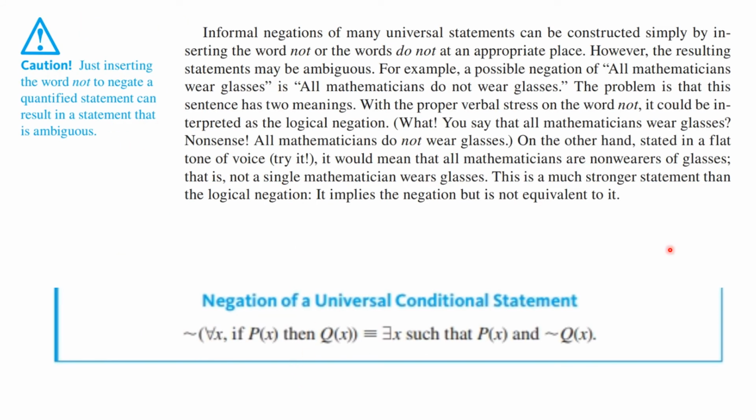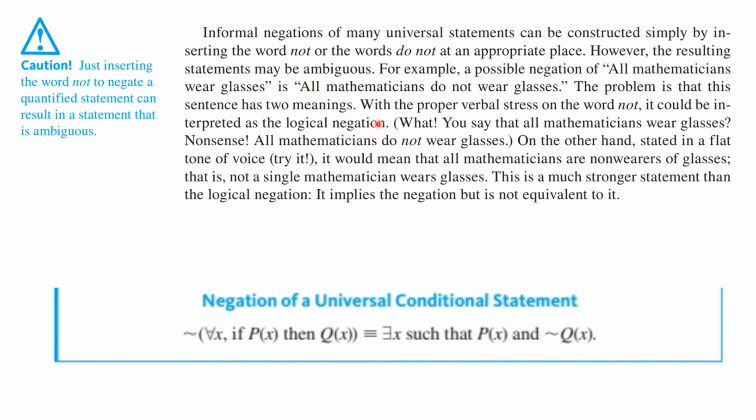Informal negations of many universal statements can be constructed simply by inserting the word not or the words do not in an appropriate place. However, the resulting statements may be ambiguous and in fact wrong. You want to be very careful here, and that's what this caution is telling you. For example, a possible negation of all mathematicians wear glasses is all mathematicians do not wear glasses. The problem is that this is ambiguous.